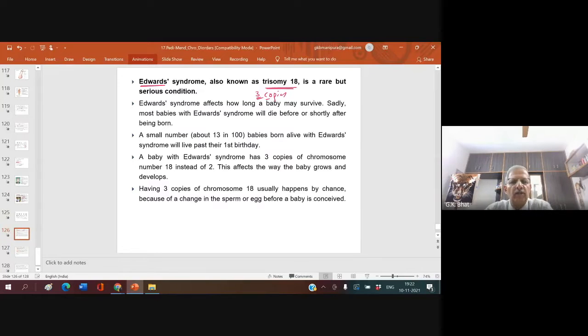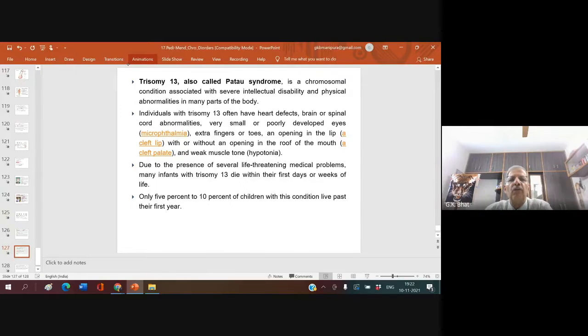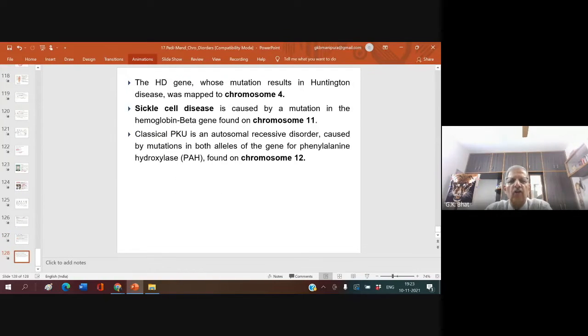In the same way, Edwards syndrome, trisomy of 18. You have another one, called Patau syndrome. Patau syndrome is a trisomy of 13. Just remember like that. Trisomy of 13, that is Patau syndrome. These two syndromes you must know; there are hundreds of syndromes, you need not worry about that. So, this also you must remember.